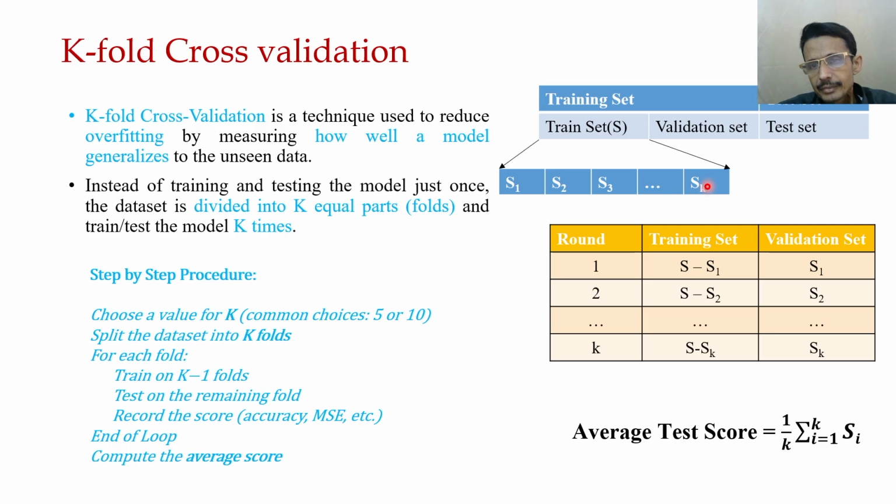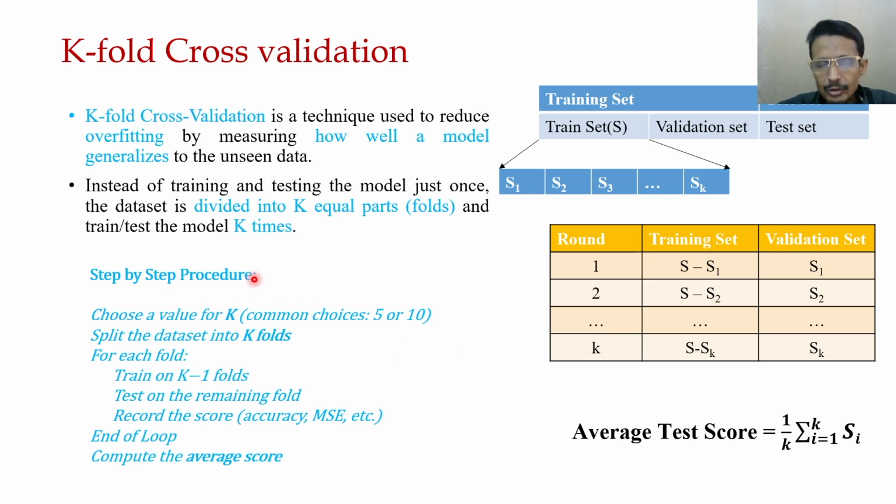The training set always takes the form S minus S1, where S1 is the validation set. So in round 1 this part is the validation set and the rest is training. In round 2, this other part is the validation set and the rest is training, and so on up to k.